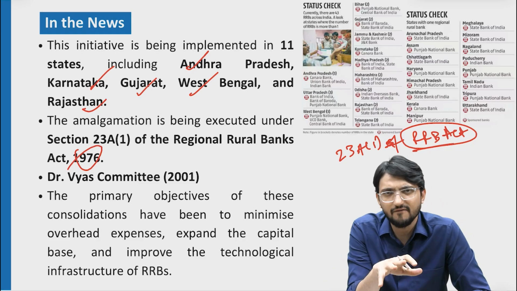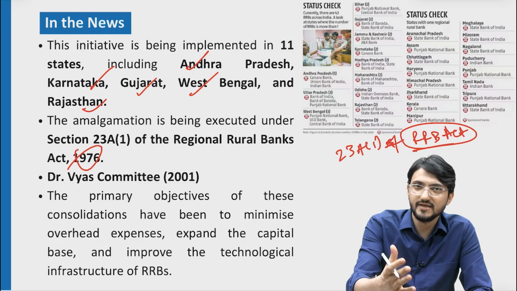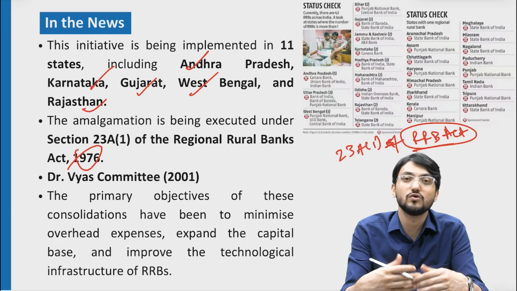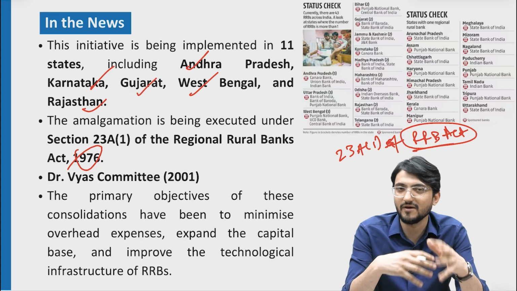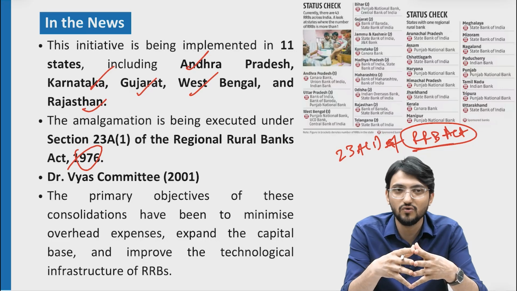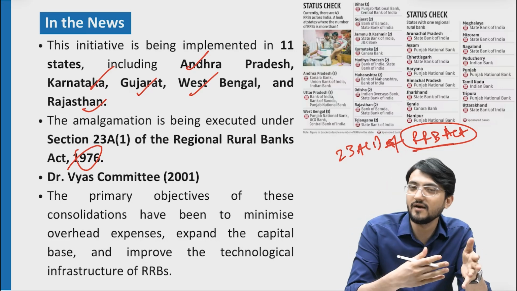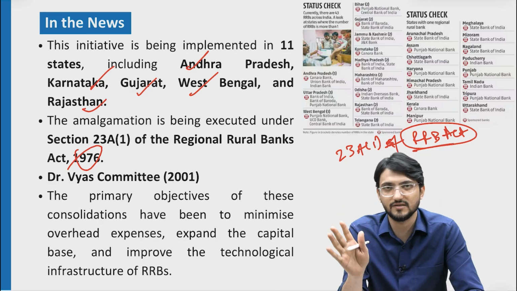Basically in 1975, based on a committee report, through an ordinance, these banks were established to ensure credit availability for rural areas. Because at that time, banks worked very differently. It is not as easy as it is today. You should not have to go anywhere; you can open your phone and open an account. Earlier, it was not so easy. So for rural areas, this was recommended way back in 1975.